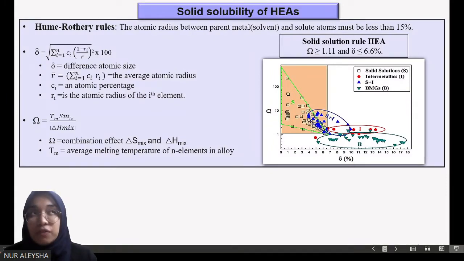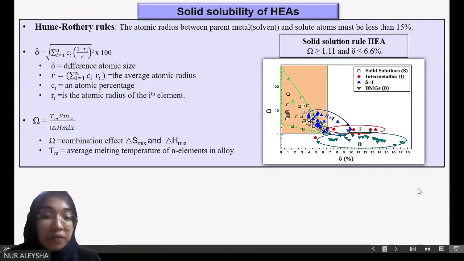What about the solid solution? The formation of a solid solution or solid solubility in high entropy alloys is governed by the Hume-Rothery rules. So it can be expressed by two parameters, atomic size difference and omega. As you can see, the solid solution phase of high entropy alloys is distributed in this orange zone, with large omega and small atomic size difference.